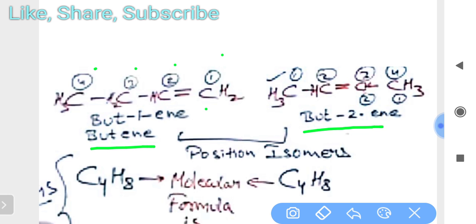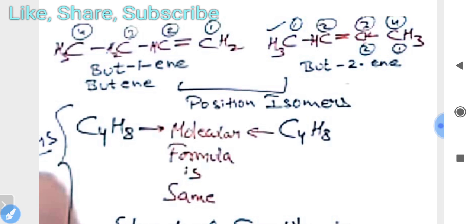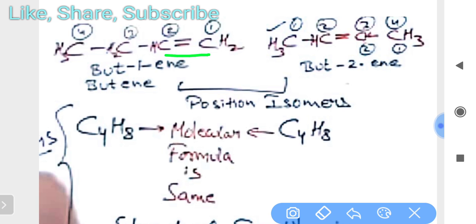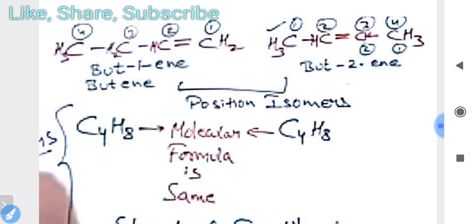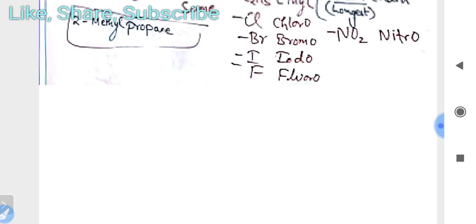You can see their molecular formula is the same: if you count 1, 2, 3, 4, C4 and H 3, 2, 1, 2, it becomes C4H8. So their molecular formula is the same, C4H8 for this also, but their position is different. The double bond is formed in the first position here and in the second position here, so we call them position isomers. These types of compounds exhibit isomerism. When you read about isomerism you will definitely understand it well. Here the condensed structural formula is different.